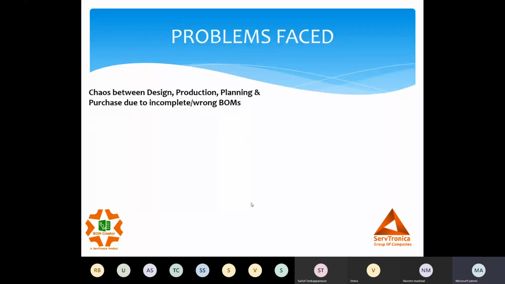Next is the chaos between the design department, production planning, etc., because of wrong BOM. Now, when we are preparing a 1,000, 2,000 component BOM manually, what happens? There's a probability of making a mistake. There are chances of errors.